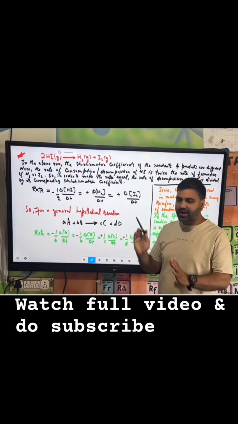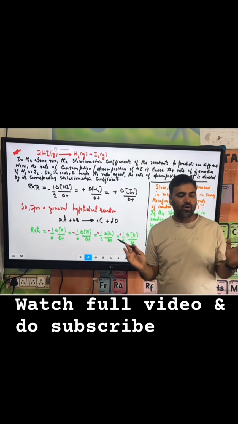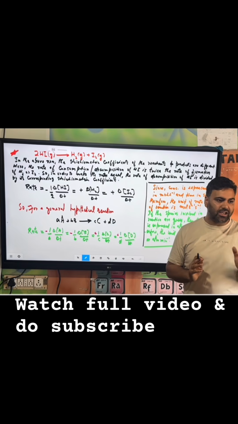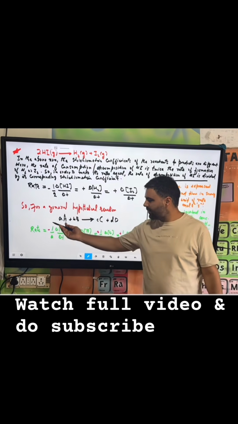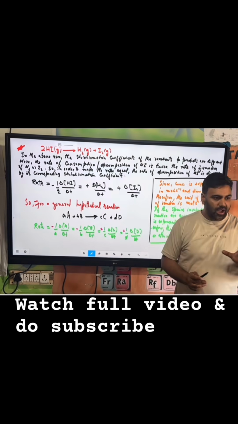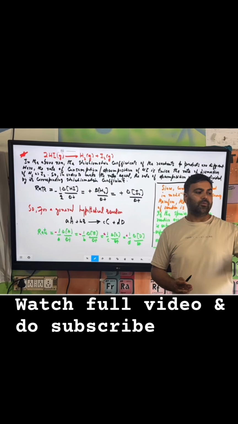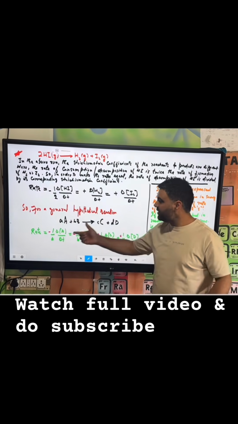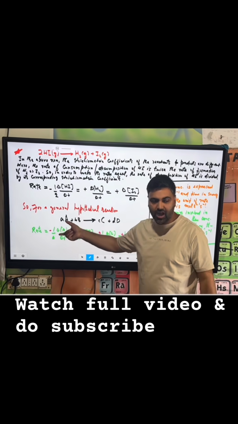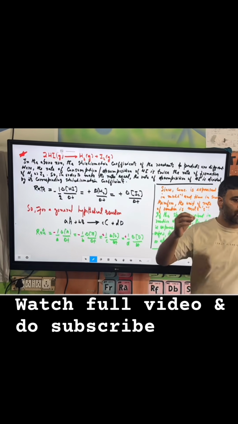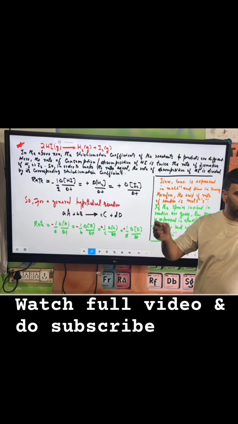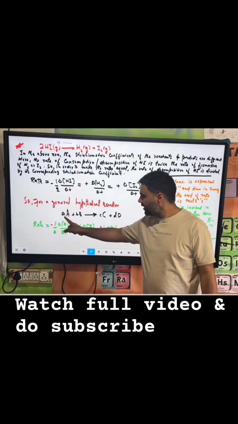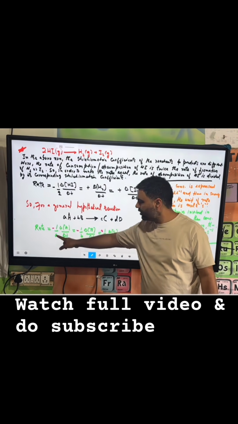Clear? So for a general, अगर आपके पास एक general reaction है और जहाँ पे stoichiometric coefficients are not equivalent to 1, for example, if you are taking a hypothetical reaction, and if you have to write the rate of the reaction, for making the rates equal, हमें क्या करना है? We have to divide the rate of that reactant or a product by its corresponding stoichiometric coefficient appearing in the balanced chemical equation. जैसे कि यहाँ पे ये stoichiometric coefficient A है, तो we have to divide it by A.